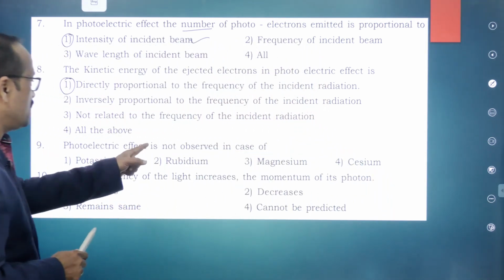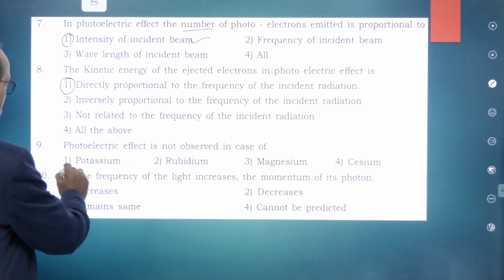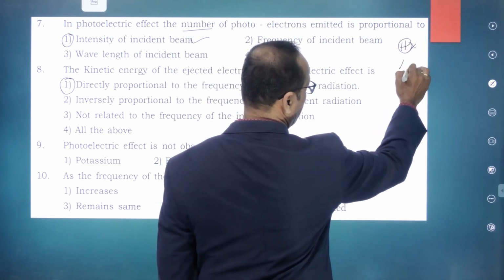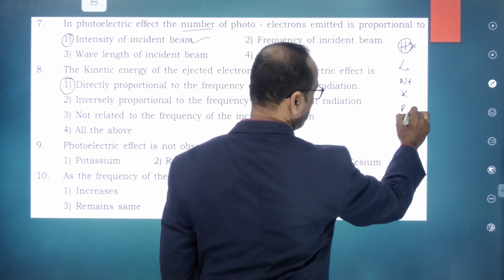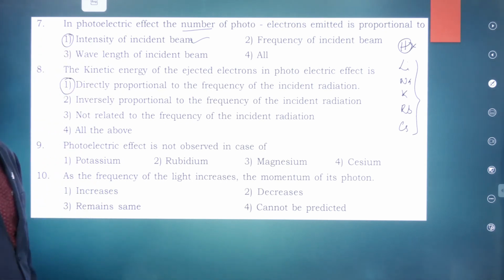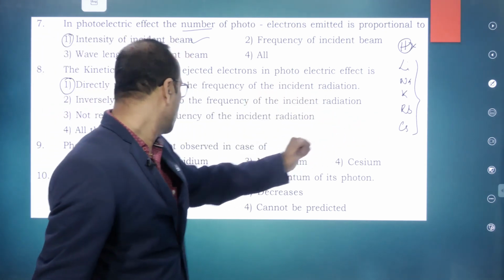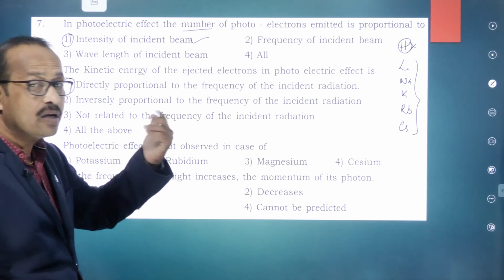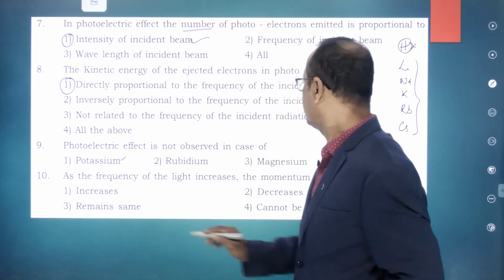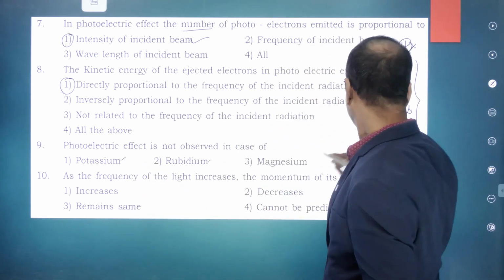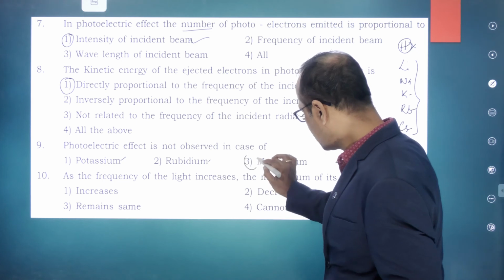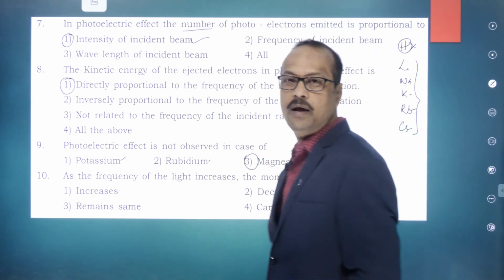Now you see here, potassium is there, rubidium is also there, cesium also there. So remember, except hydrogen, lithium, sodium, potassium, rubidium, cesium are the first group elements. So mostly we can see the photoelectric effect in these elements. But the question is, the photoelectric effect is not observed. Which element is not a part of this group? Magnesium is not there. So the answer is magnesium.